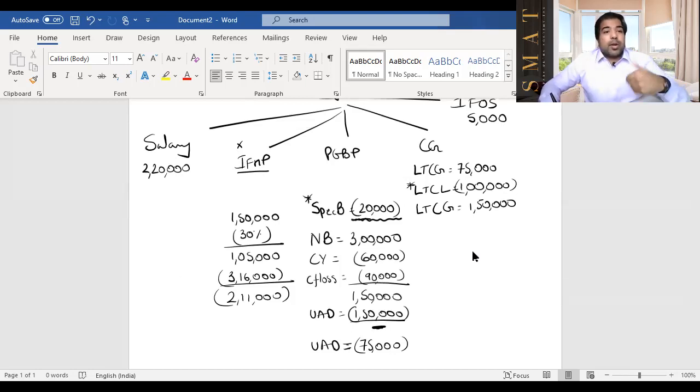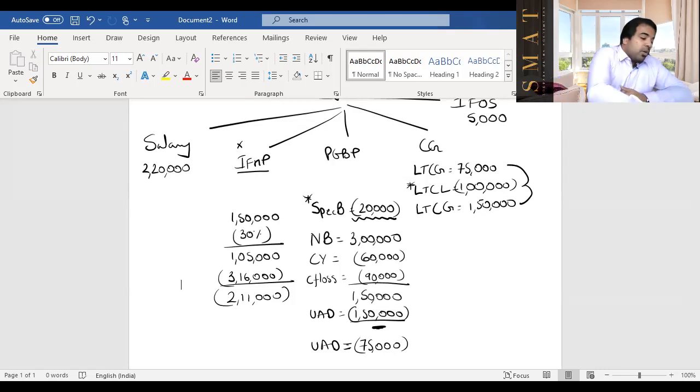Specified business, there is loss, but of course you'll have to wait. So there's a crooked line here, which means it will go in a note. And unabsorbed depreciation is 75,000. Can I set it off? Yes, I can set it off, unabsorbed depreciation, but we'll wait for that, because first it's only within the family. Capital gain within the family, long-term capital loss is unique blood, but we have 2 gains which can be set off against. So first 75,000